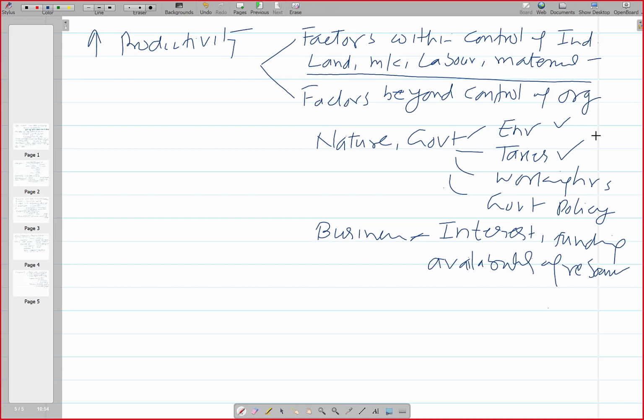Lastly, whose responsibility is this and what is the role? As far as productivity is concerned, whose responsibility is this? There are basically three. One is the government.